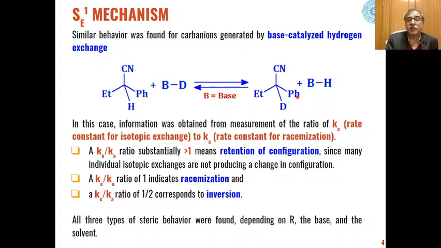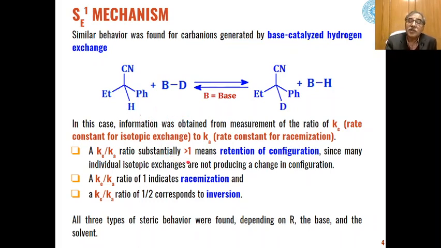This deuterated product can only be formed if the mechanism is unimolecular and follows these two steps which we have seen in the previous slide. Then similarly, we can measure the ratio of the rate constant for isotopic exchange and the rate constant for racemization. So one is that this H will be replaced by deuterium, and the other is that if this is optically active, then racemization will take place after the formation of the carbanion.